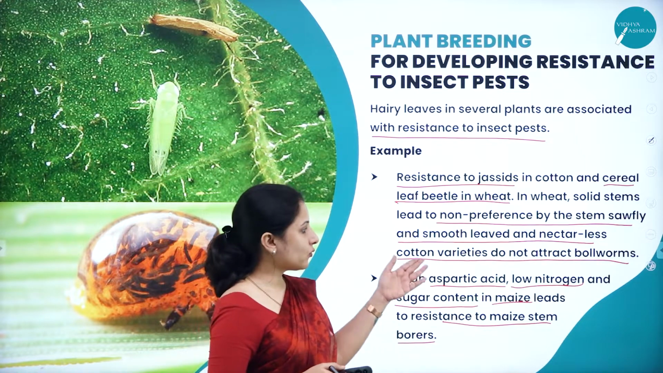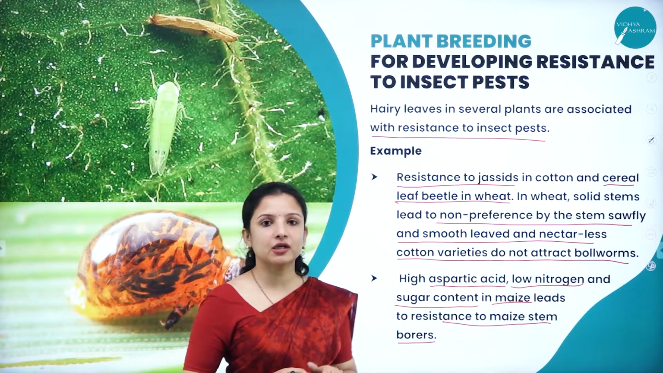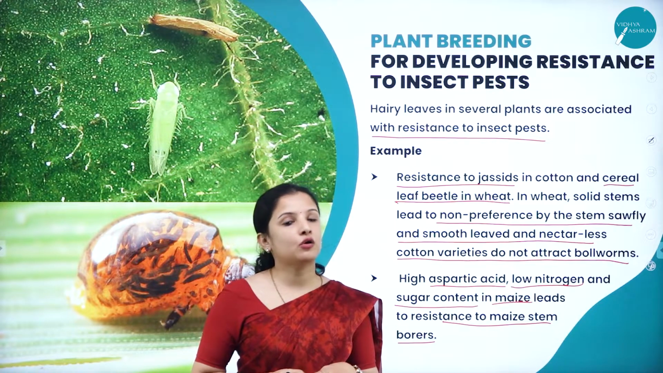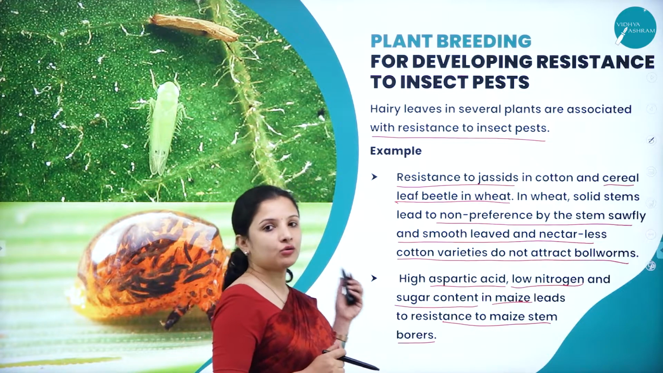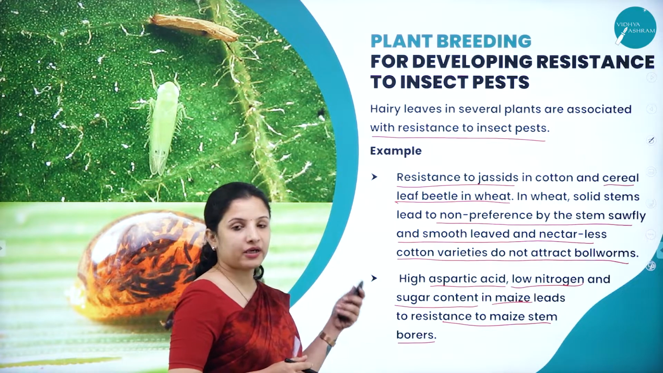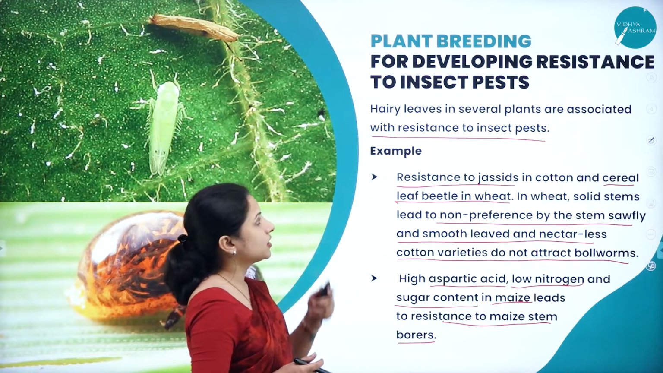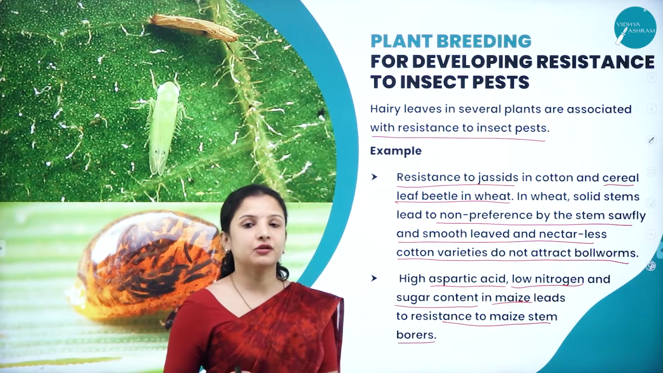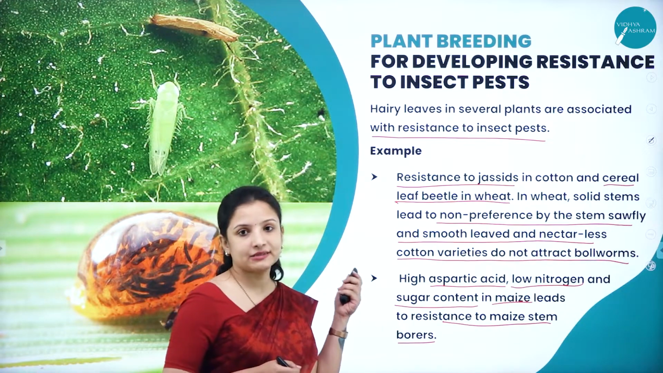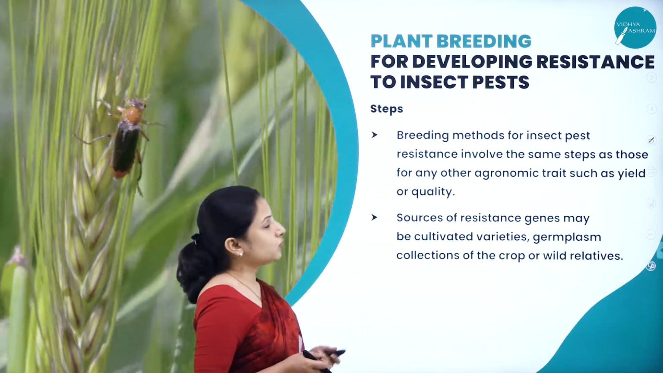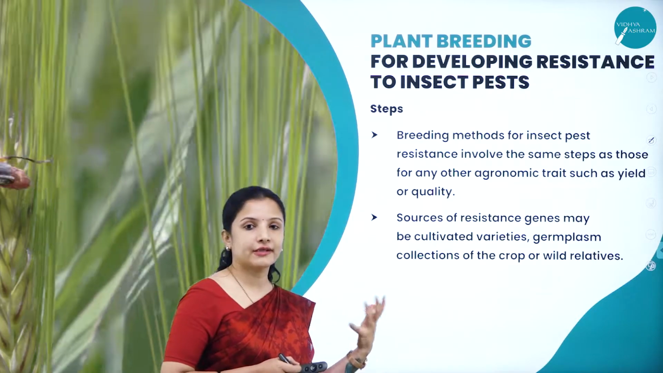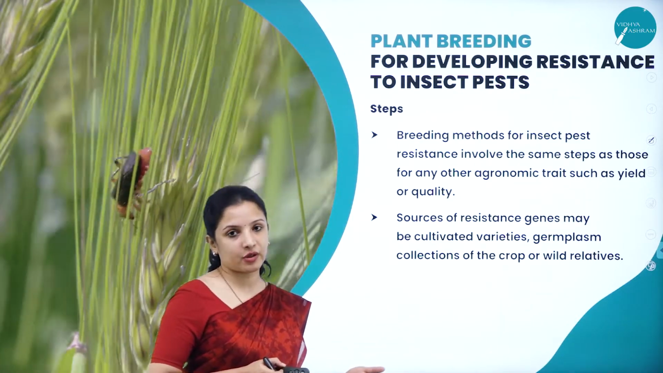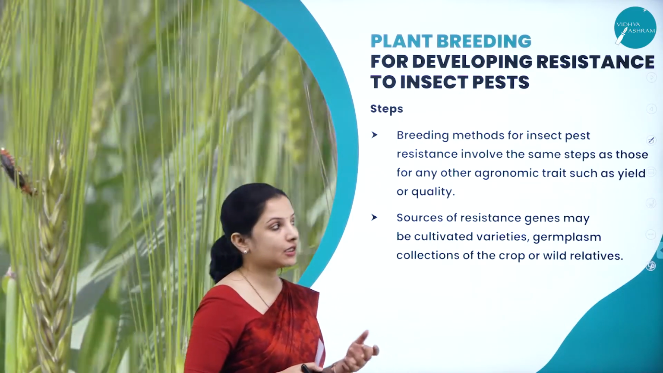And not just that, when the variety is low in sugar content, the stem borer will not be interested in feeding on that particular plant. So that is how they develop new varieties by hybridization techniques in order to be resistant to the insect pests. So here, what are the different steps that have been followed in order to create a hybrid variety of plant which is resistant to the insect?